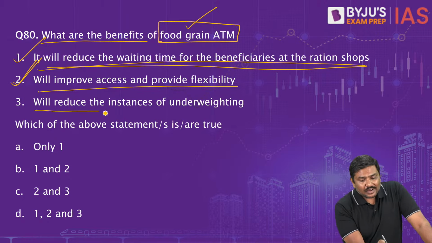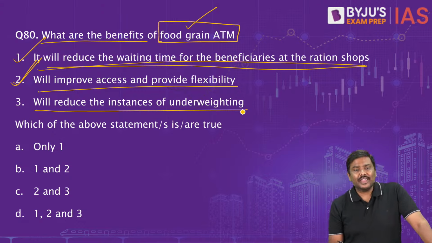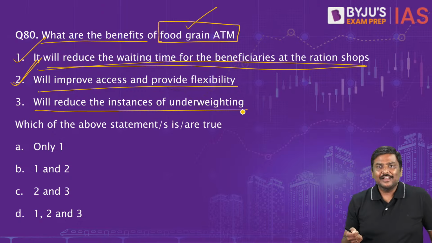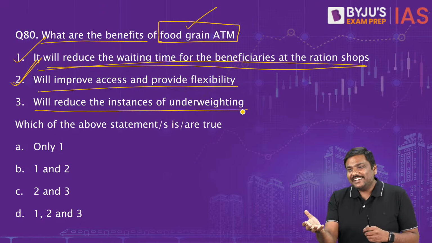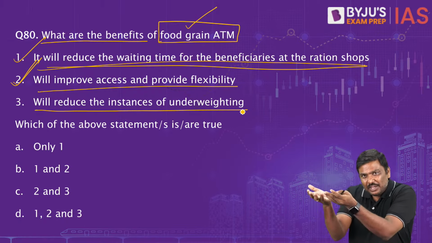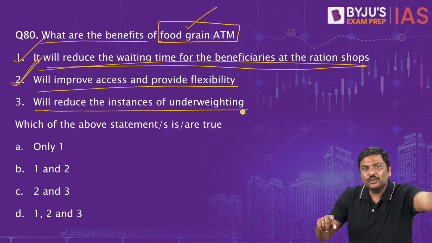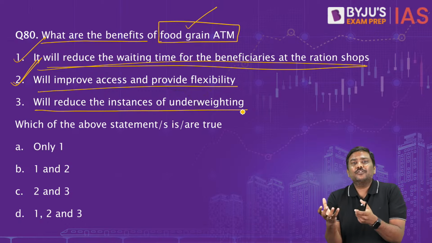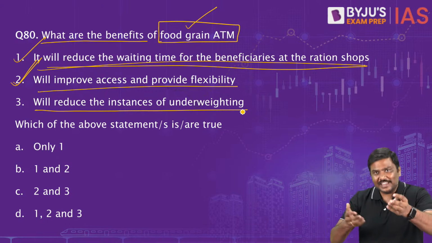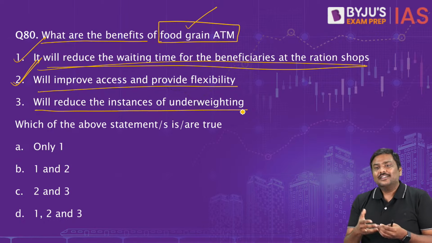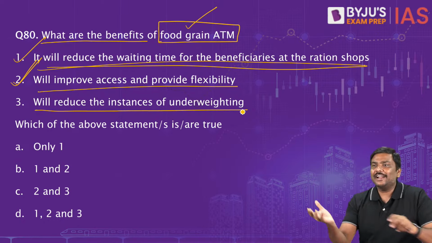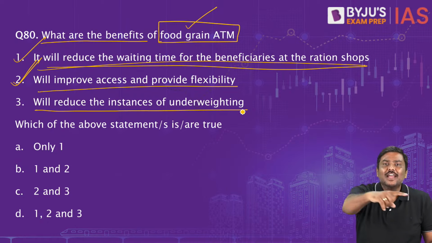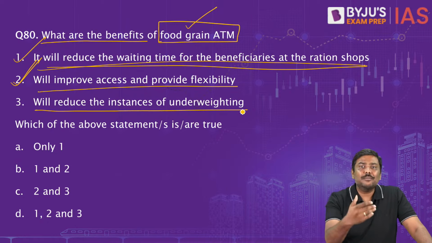Third one, will reduce the instances of underweighing. Right? What is this underweighing? What is the guarantee that the weighing machine that is being used to weigh 5 kgs and give you food grain is correct? You must have seen in various movies, in real life also, they will simply attach a magnet, and they will underweigh the food grains and give a lesser amount of food grains to the beneficiaries.